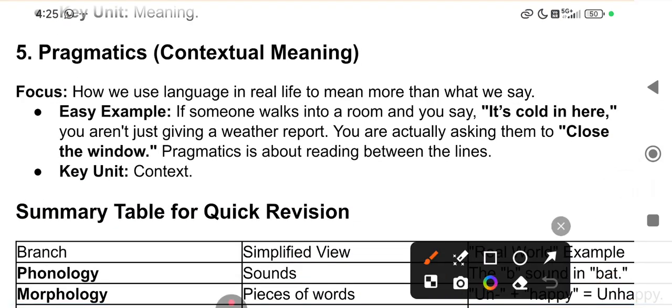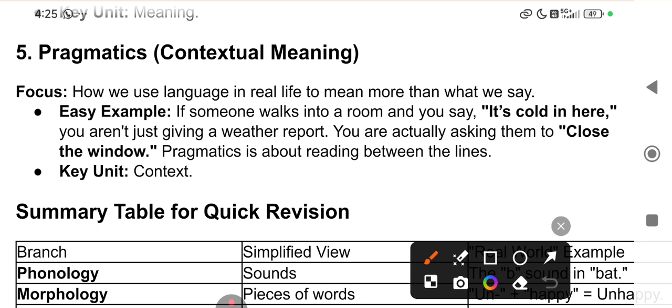Okay, we have learned the sounds, phonology. Then we join the sounds, make words, that's morphology. Then we join the words, we make sentences, that is syntax. Then we have checked that same subject verb object, right? So that's the order we follow.